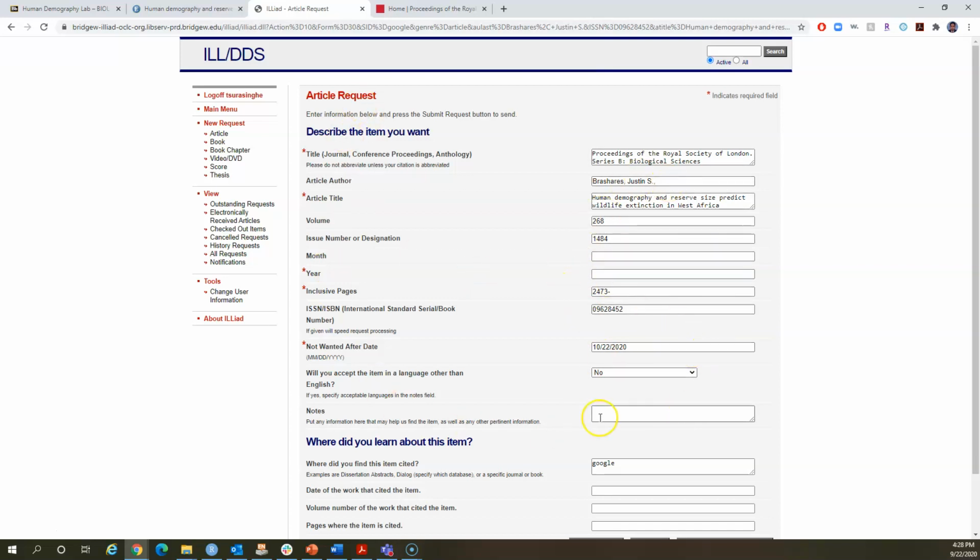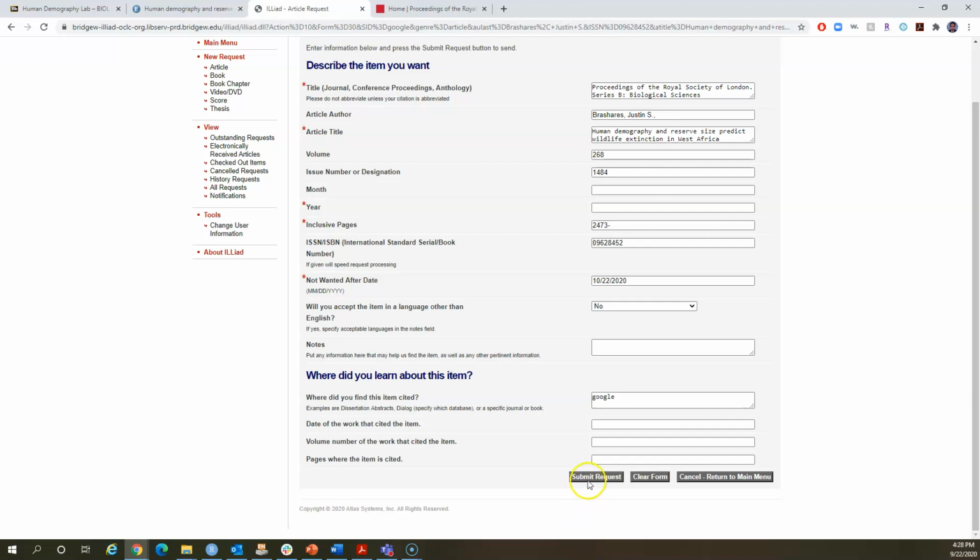Make sure everything is full. Make sure the title is correct, the authorships are correct, article name is correct, the year is mentioned, the inclusive pages are correct, and once you're done with everything, hit submit, right? And this is free of charge, guys, right?